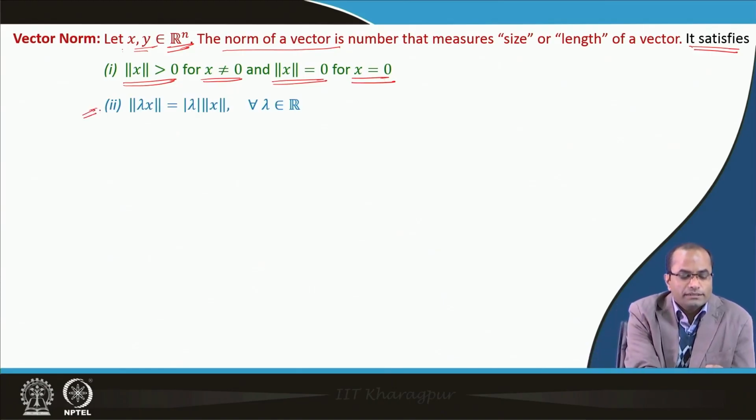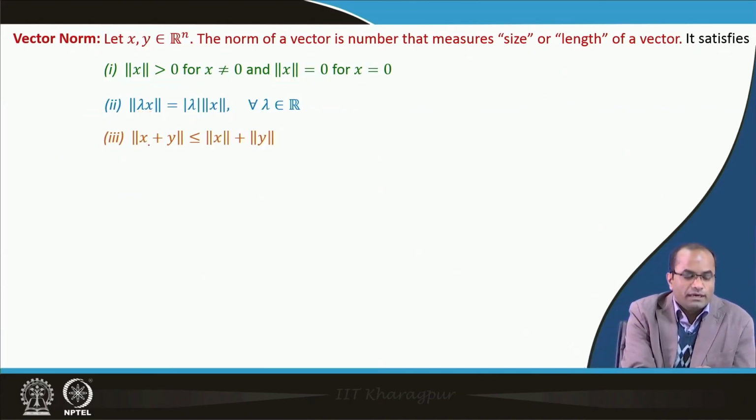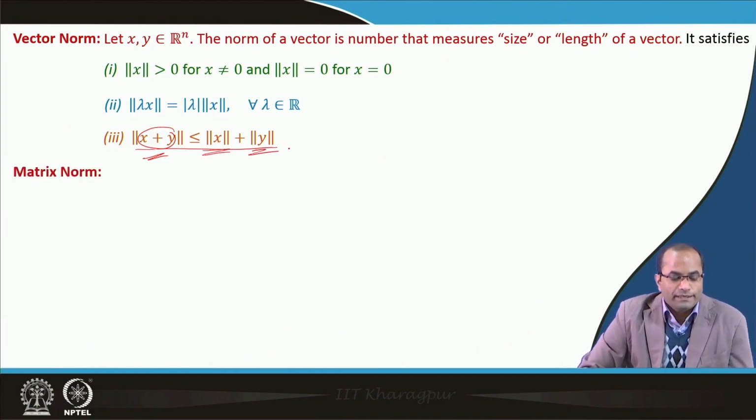Another nice property is that when we multiply the vector by some real number lambda, the norm will be equal to the absolute value of lambda times the norm of the vector. And the third property is called the triangular inequality: if we add two vectors x and y and take the norm, that will be less than or equal to the sum of the norms of x and y.